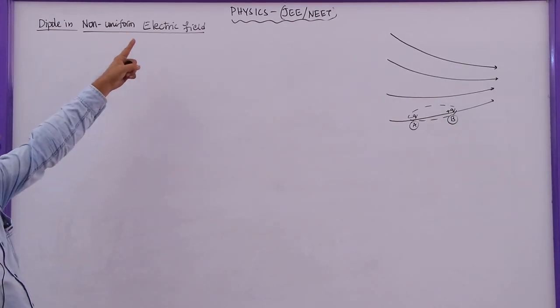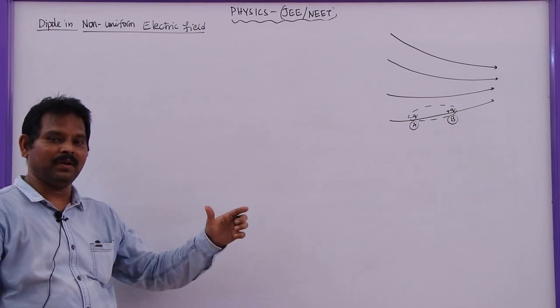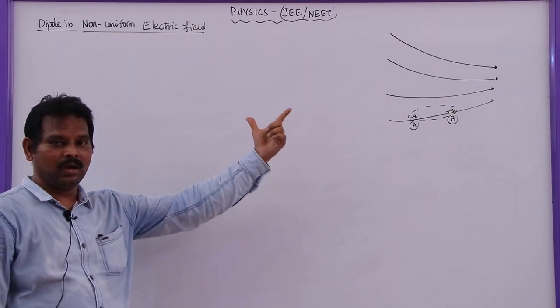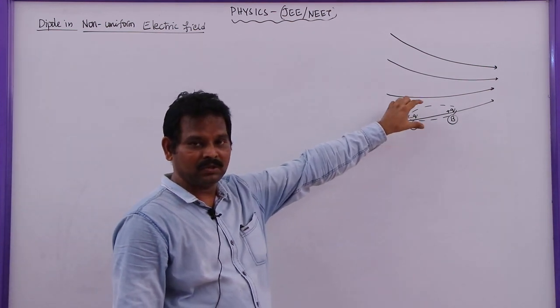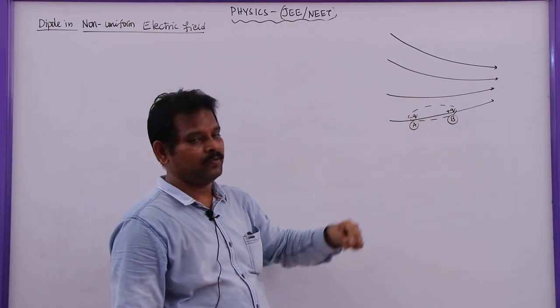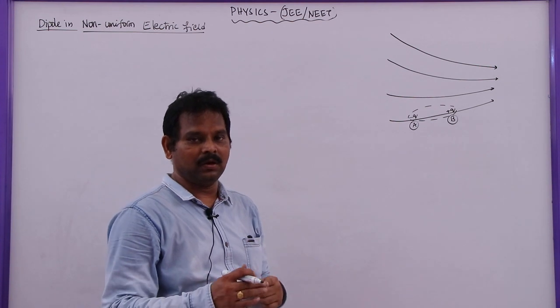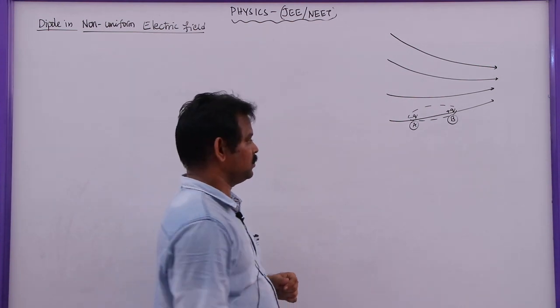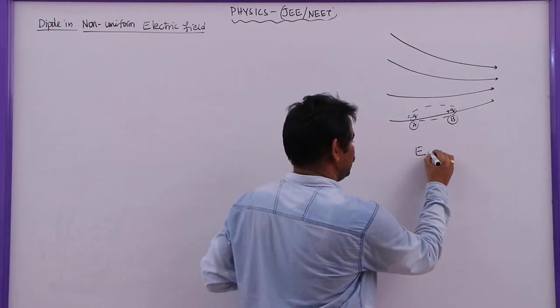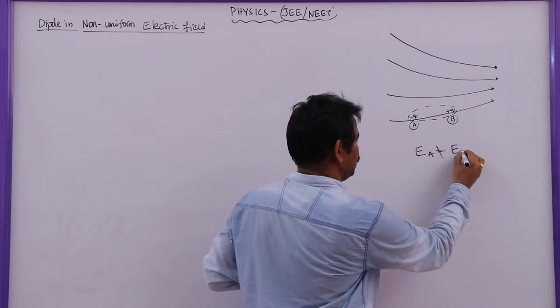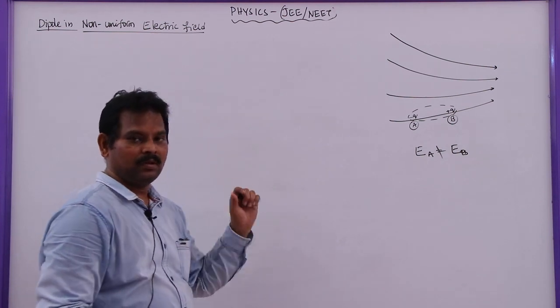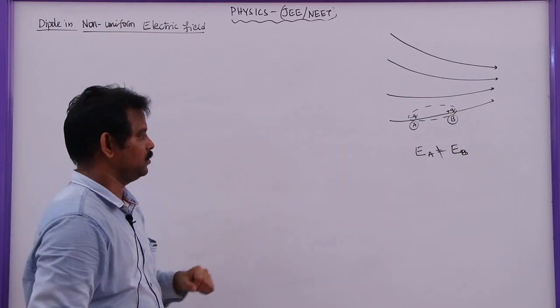Dipole in non-uniform electric field. What happens if a dipole is placed in a non-uniform electric field? Here the lines are not parallel and equidistant from each other, so this is a non-uniform electric field. The strength of the electric field changes from point to point. Here we cannot say EA is equal to EB. Here we have to say EA is not equal to EB. That means field strength changes from point to point.